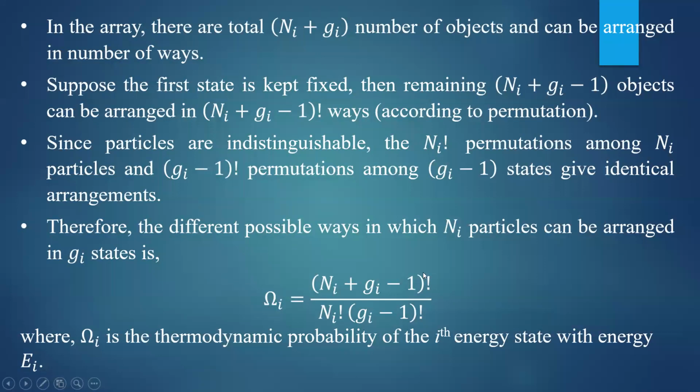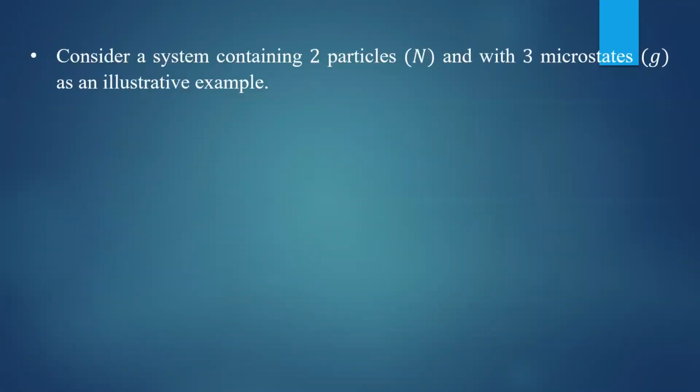So you remember this formula. This gives you the thermodynamic probability of Bose-Einstein statistics, that is equal to (ni plus gi minus 1) factorial divided by (ni factorial into (gi minus 1) factorial). And here ni is the number of particles, gi is the number of available states. Okay, let us check the validity of this formula.